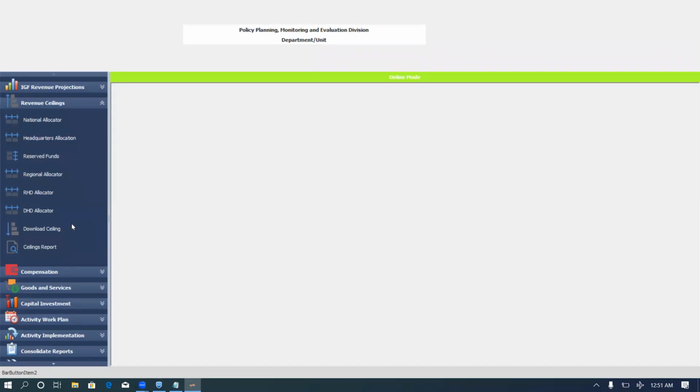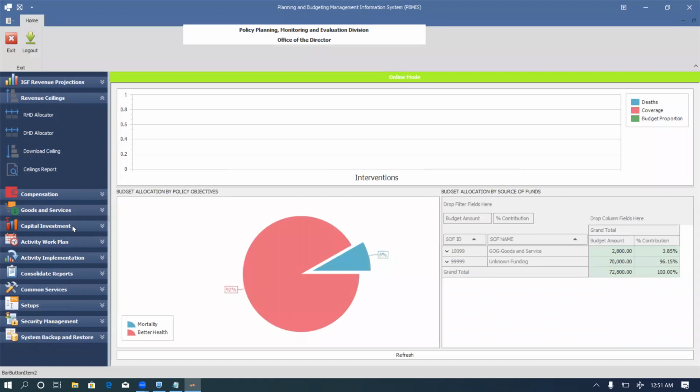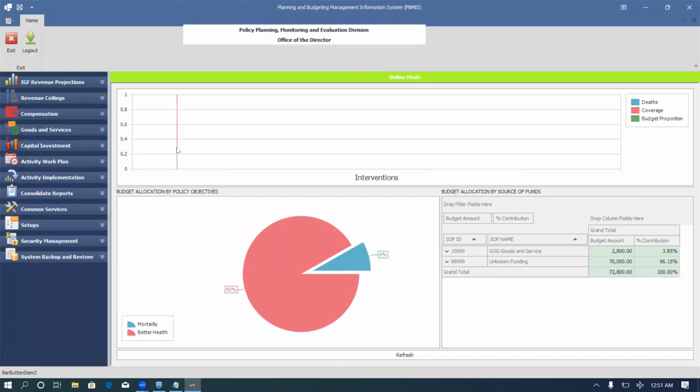I'll wait for the Pbmis to open in online mode fully. There might be some delays depending on how fast your internet is. So let's be patient while Pbmis opens. When Pbmis opens, go to System Backup and Restore and click on Create New Database.